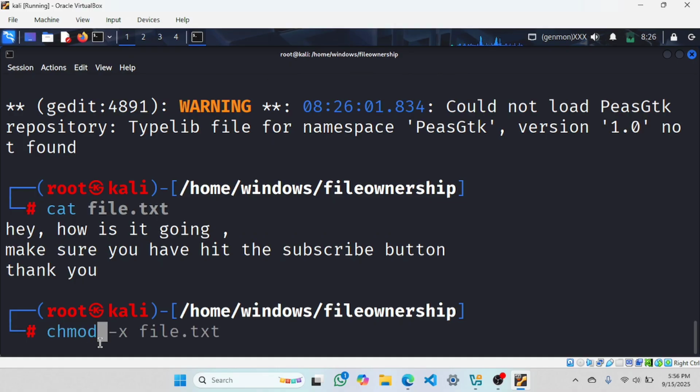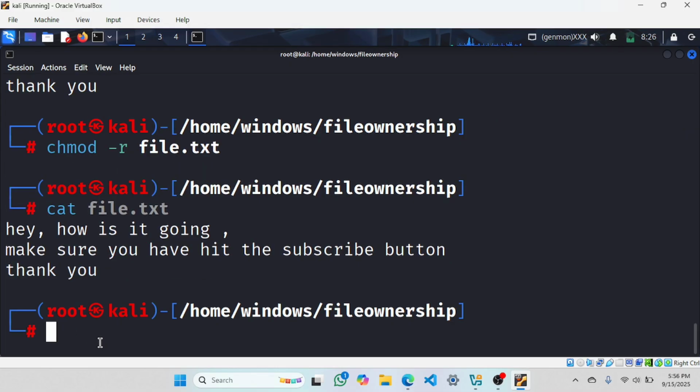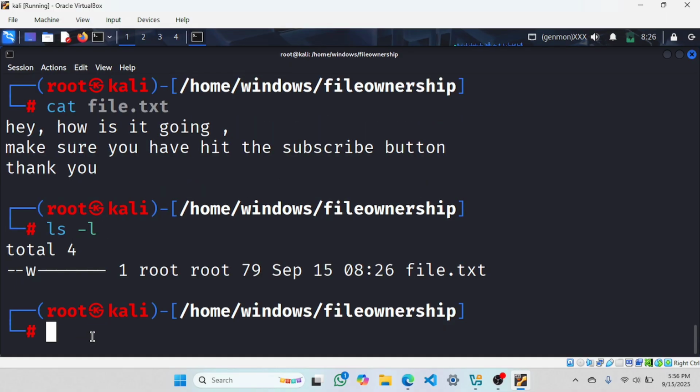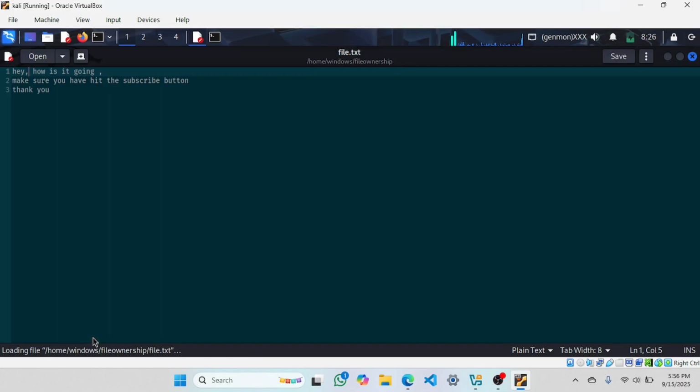What will happen if I take the read permission from this file? How to do that? Minus r. Which file is it for? file.txt. Now, if I want to display the content inside this, with only write permission, then how can I go? Only write permission, file.txt.